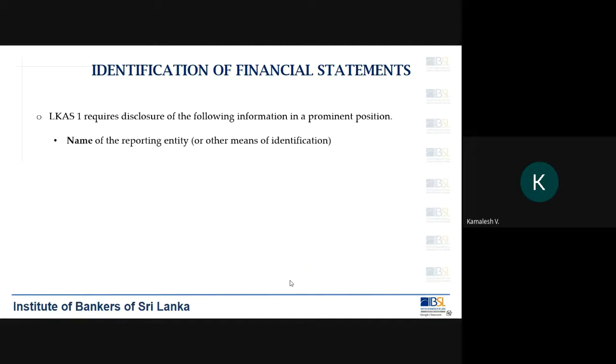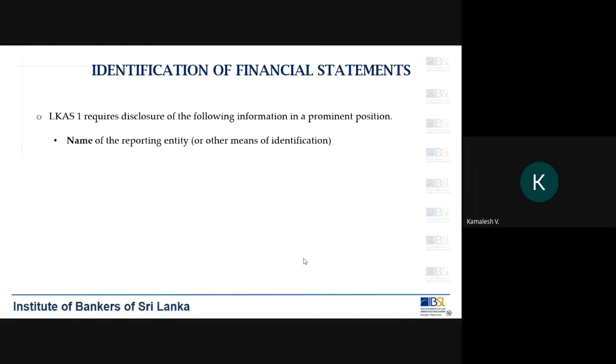So LKS 1 requires certain information to be included in the financial statements itself.